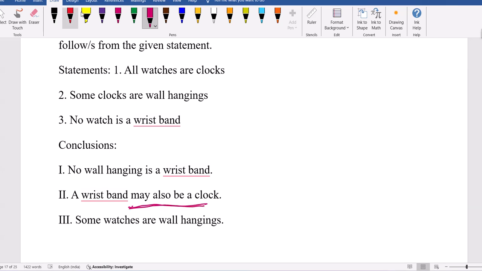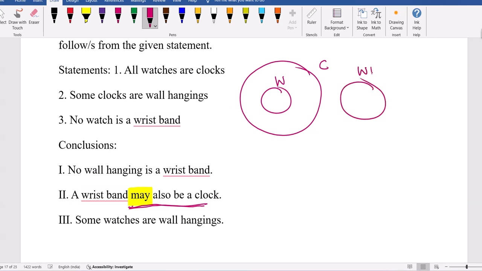When there is the word may, if it is satisfied in one diagram also, then we have to consider the conclusion true. The first statement: all watches are clocks. Some clocks are wall hangings. No watch is wristband.